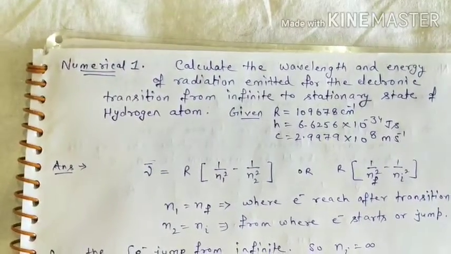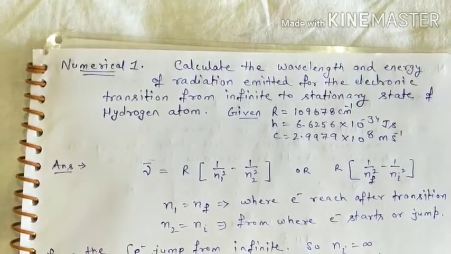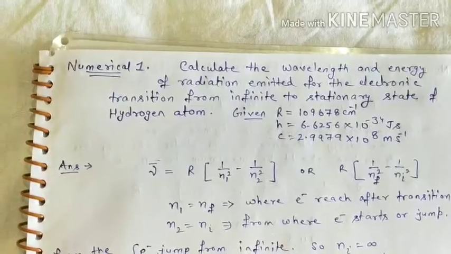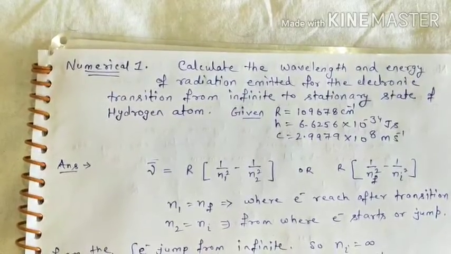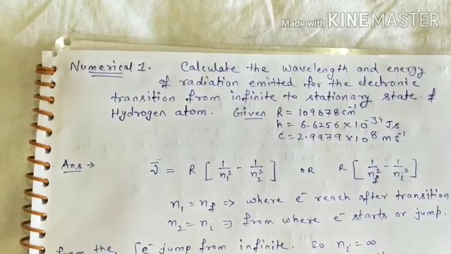I will give a recapitulation for 1 minute. We are discussing our Bohr model of atom, and there are some postulates given by Bohr, and on those postulates we are discussing atomic spectrum.